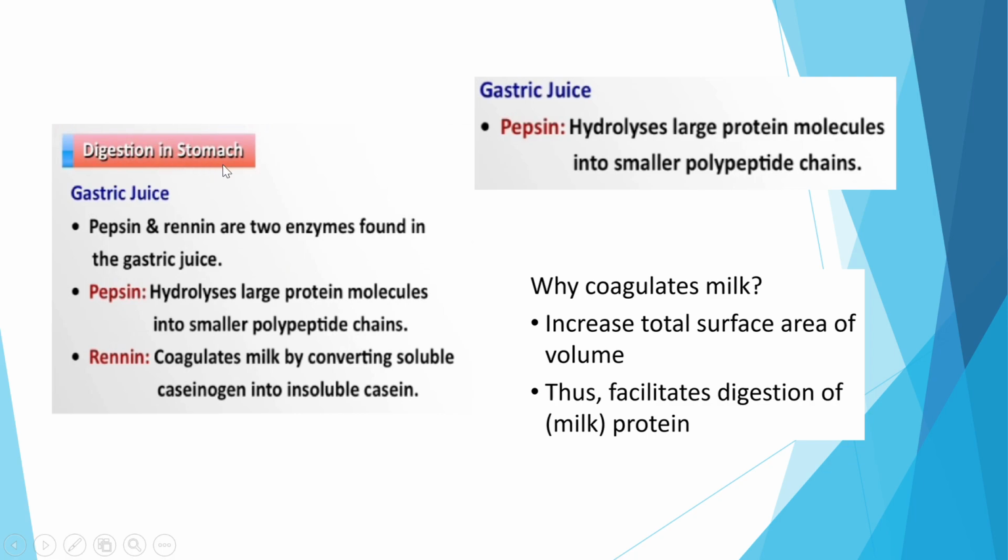Yes, this is from the old syllabus where these two enzymes are said to be present in the gastric juice. So maybe you can read it as some extra information for you. This is still the same. In the old syllabus, it says it will hydrolyze the large protein molecules to become smaller polypeptide chains. So this remains unchanged.